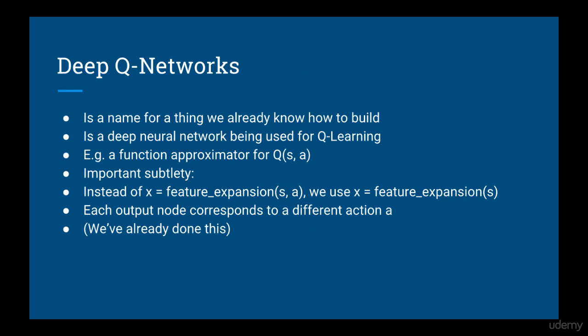There is an important subtlety that we have already seen in our implementation of function approximation for Q. And that is, rather than transforming the state-action pair into a feature, we instead transform only the state into an input feature, and instead have multiple output nodes, each representing the value for a different action. This is a deep Q network, or DQN.